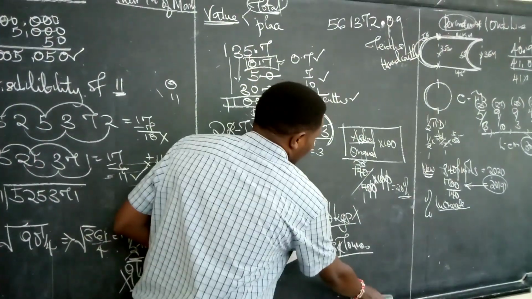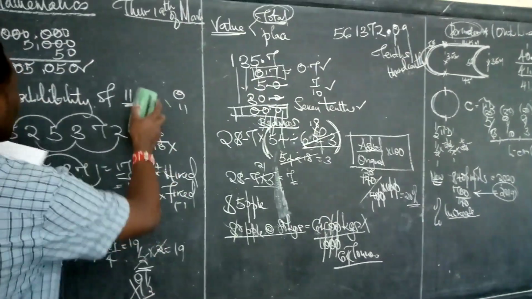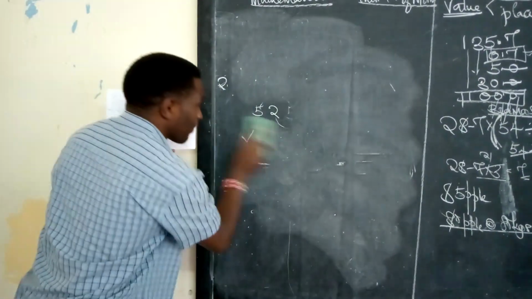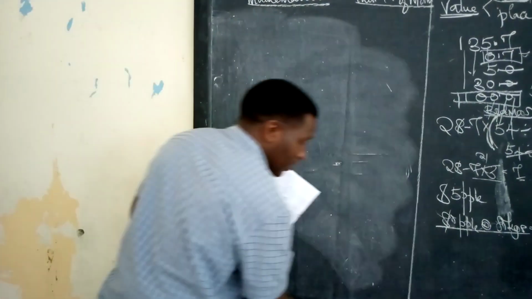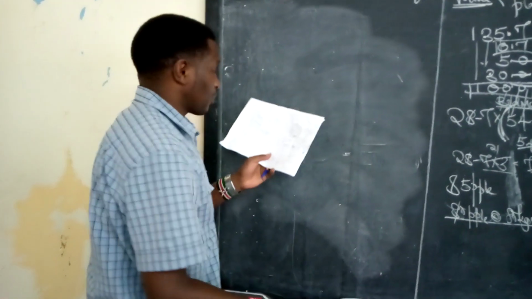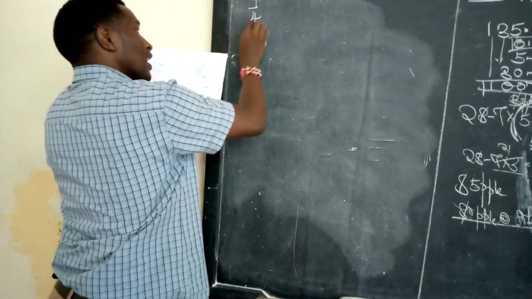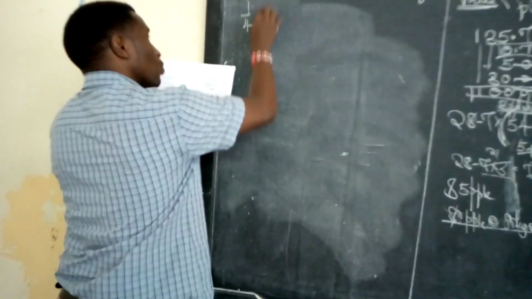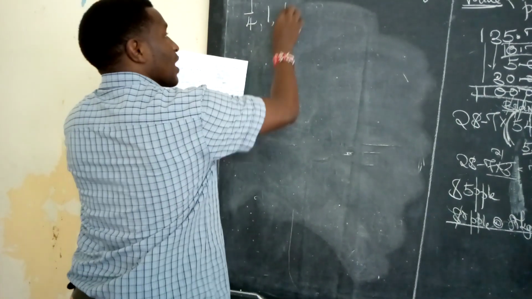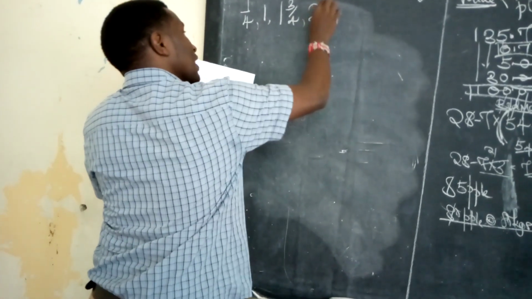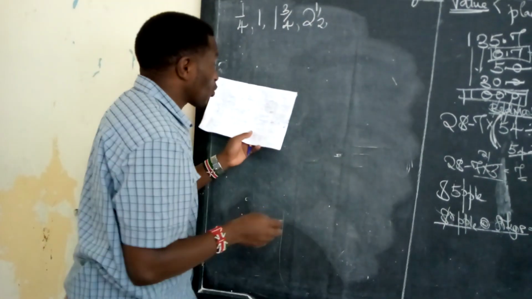Then we have another question here which is very simple actually. Allow me to clean this part of the board here. Very good, and I hope you are following what I'm doing. Ensure that you follow what I'm doing here with what is in your book. We have another question here, very simple one. A quarter, then the next one is 1. The next one is 1 3/4. The next one is 2 1/2. And you have been asked what is the next number.